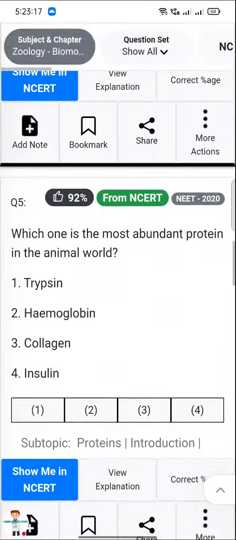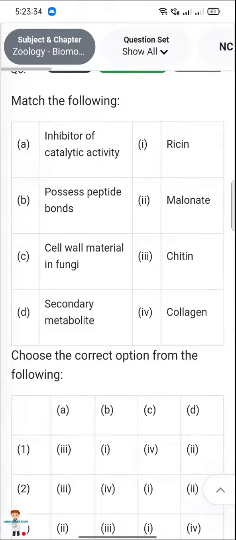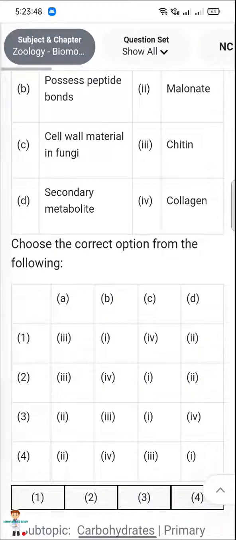Next, which one is the most abundant protein in the animal world? Trypsin, hemoglobin, collagen, insulin. Answer is collagen. Match the following inhibitor of catalytic activity. कौन सा होगा कैटालाइटिक एक्टिविटी के लिए? 1 का 2 मेलोनेट, मतलब मेरा आंसर हो गया। And next, possesses peptide bond: collagen. Answer is 4.